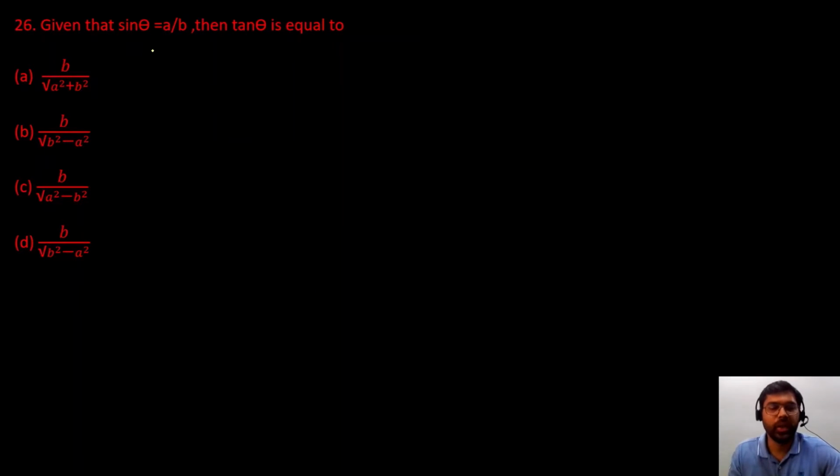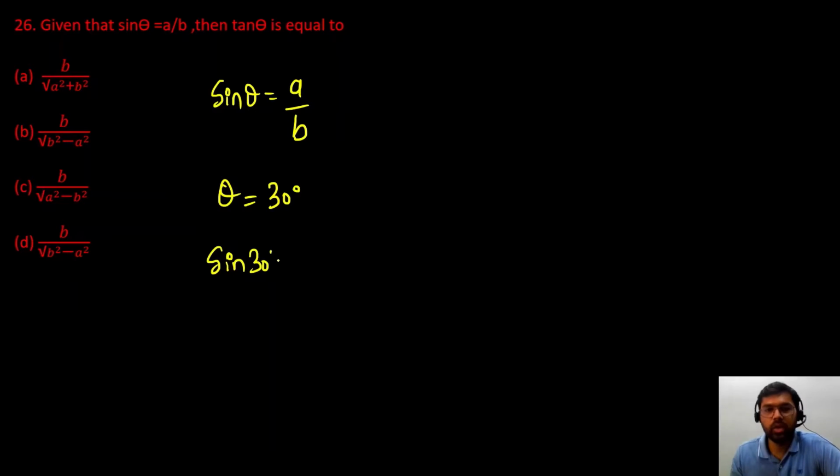Next question is 26. It is given that sin theta is a by b. You have to find the value of tan theta. Let us solve it with a very small trick. Sin theta is given to be a by b. Let us assume theta is 30 here. The value of sin 30 is half, and this is also equal to a by b. So from here I can write a as 1 and b as 2. What am I doing?